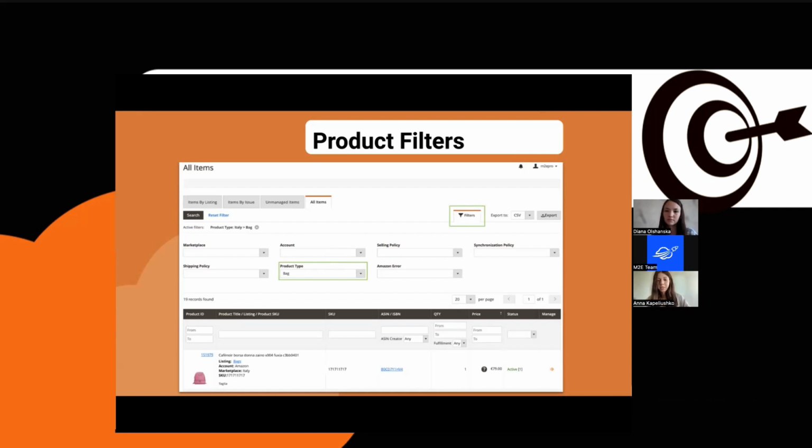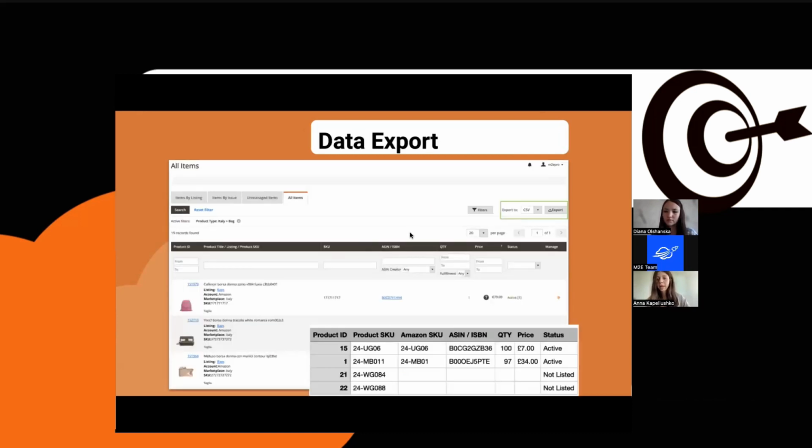And on the same tab here, next to the filters, you will see the export button. It's finally available in M2E Pro. The tool lets you download the information about your items in a CSV file, and the file will include their details that you actually see on the screen, like the product ID, the SKU, the ASIN, the product status, etc.